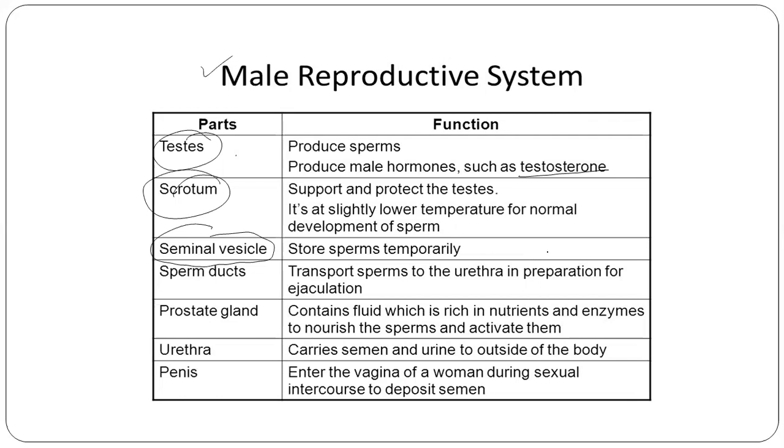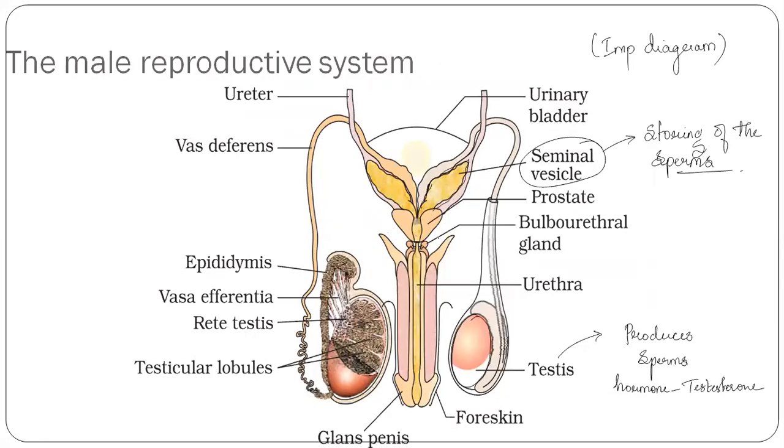Next coming to sperm ducts. Now what are the sperm ducts? They transport sperm to the urethra in preparation for ejaculation. The urethra is this part, no? During ejaculation, that is during sexual intercourse, the sperms are allowed to come inside the urethra part.